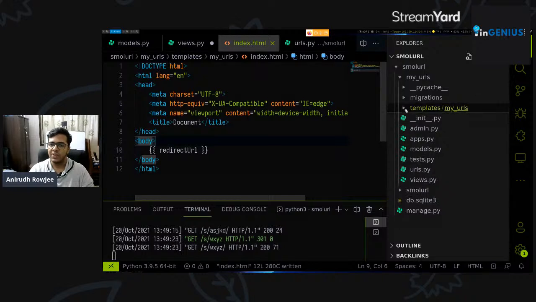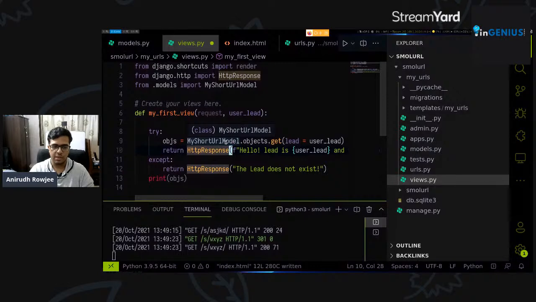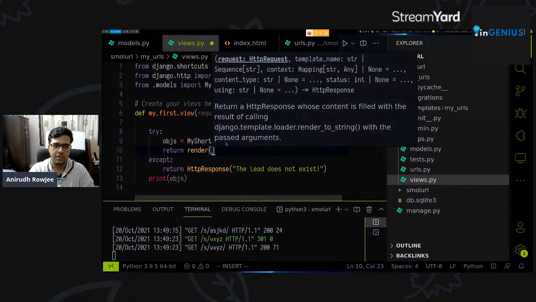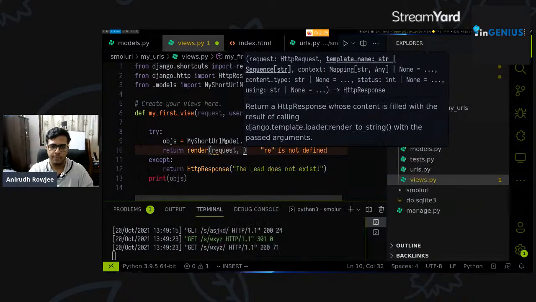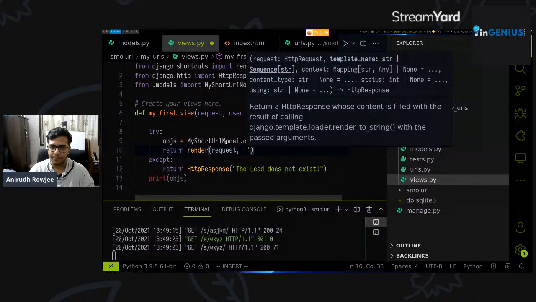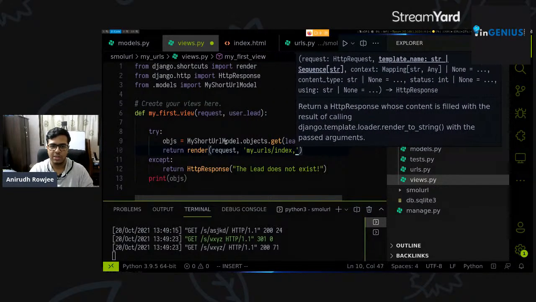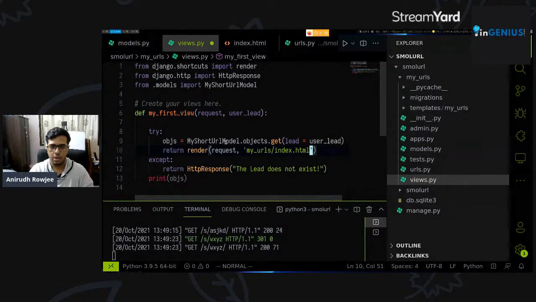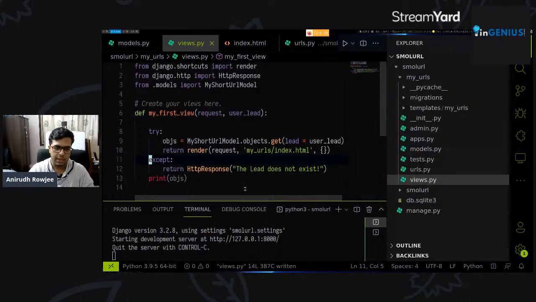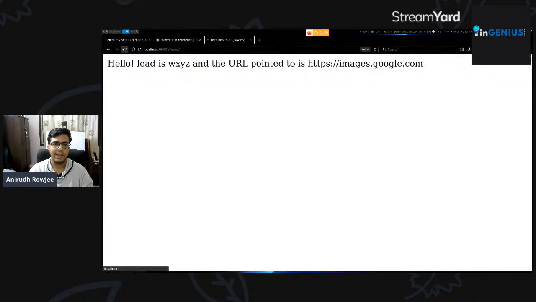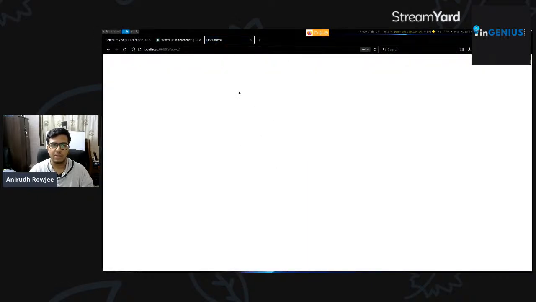Now that we've just created this file under templates/myurl/index.html, we can go to views.py, and instead of returning an HTTP response, we can say return render. Render asks for the request object which we're taking in, so we'll pass that in. Return render request, and it's asking for the template name, which is myurl/index.html, and we can pass a blank object here. All right, so it renders. There are no errors right here, which is good. Let's go back here, but you can see the page blanking out.